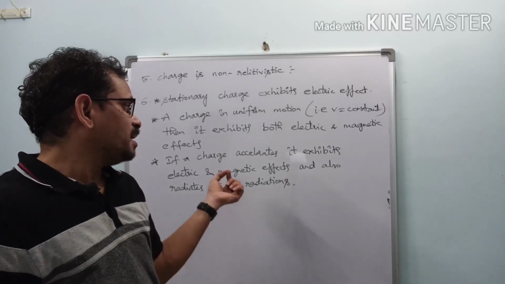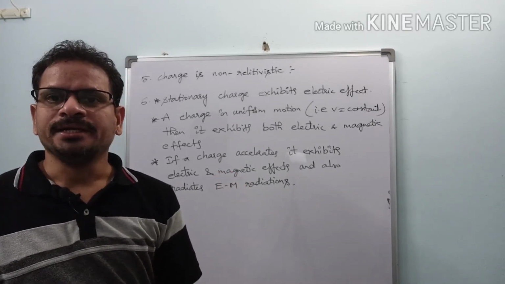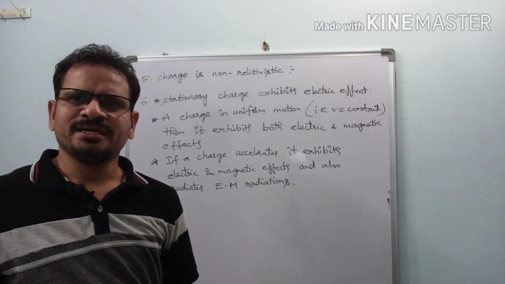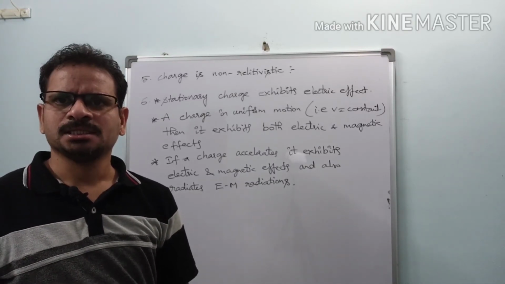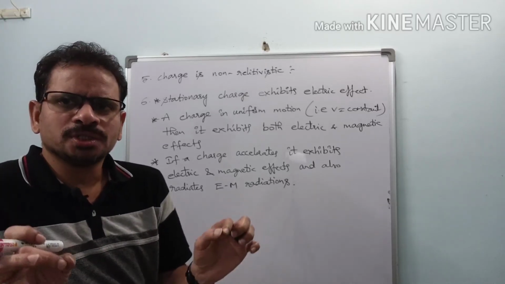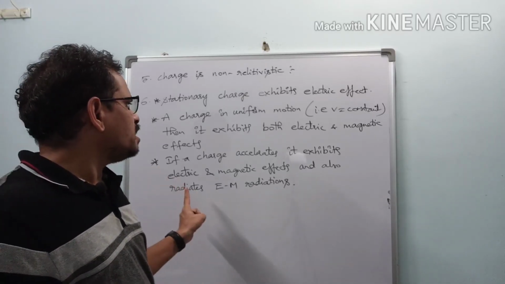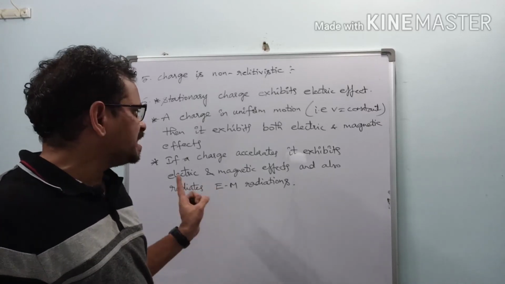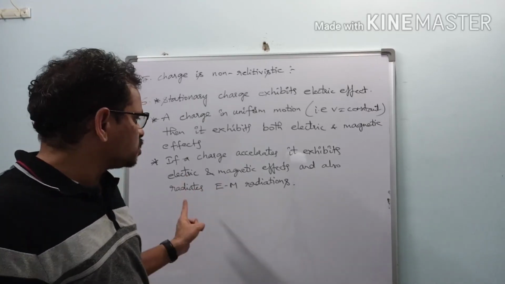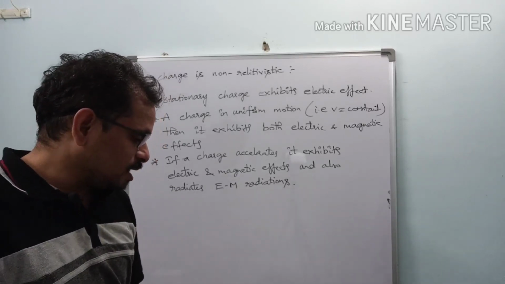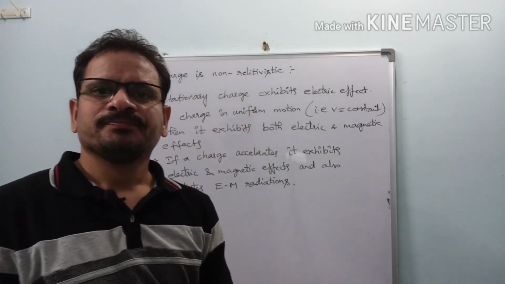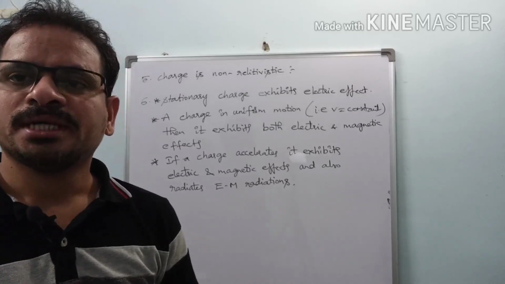It just emits electromagnetic radiations. In IIT, JEE or NEET we do not deal with back reactions, so no need to bother about this. What you should learn here is, if a charge accelerates, it exhibits electric and magnetic effects and also radiates electromagnetic radiations. These are all important facts about electric charges.